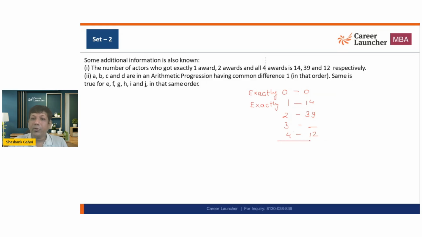And the total number of people is going to be what? That is going to be 82. So what are we going to get? 14 plus 39 is 53, 65. So this is going to be 17. So how many people are getting exactly 3 awards? That is going to be 17, and this is what we have. Okay. And after that, we are going to solve all those things.